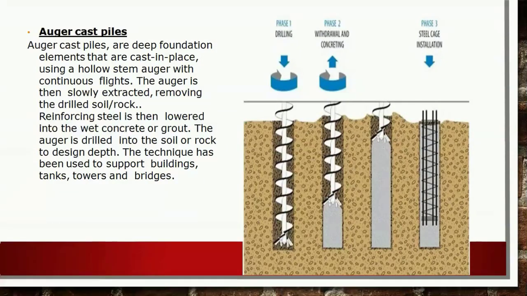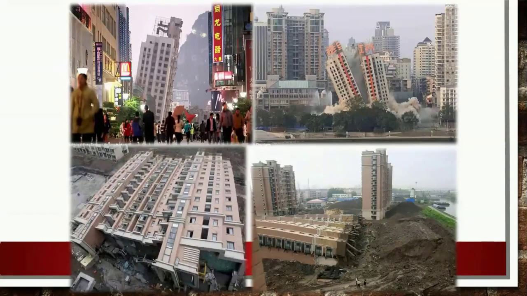In case of exploration in sandy soil, a casing pipe may be used to retain the sample. This casing should be of slightly larger diameter than the auger. In case of loose sand, the augers may be used even up to a depth of 15 meters for exploration. As you can see in the figure, if the foundation is weak, then what happens?